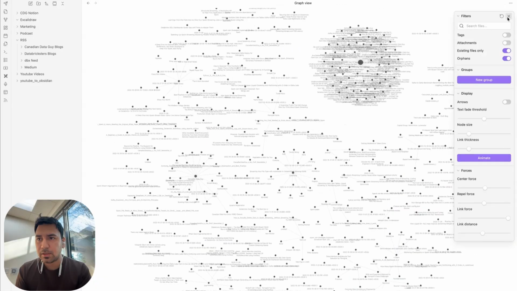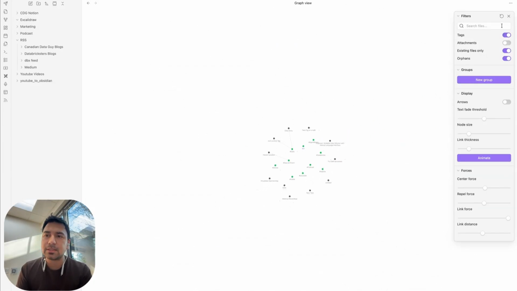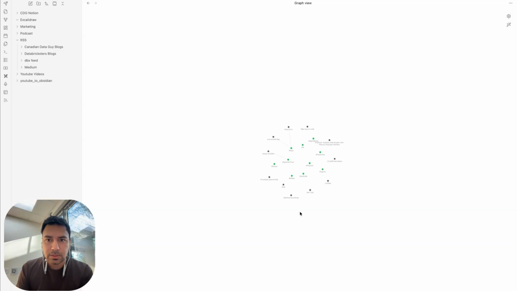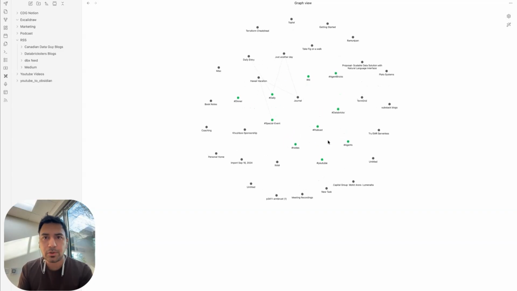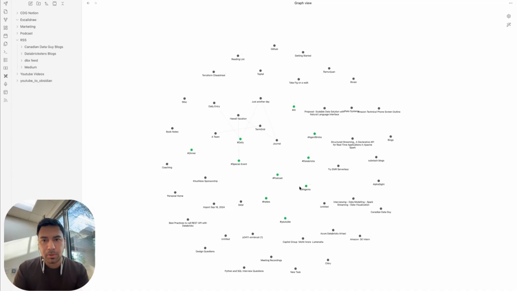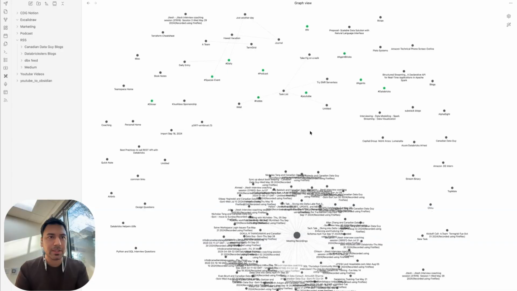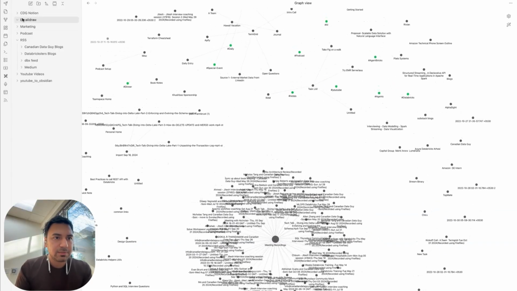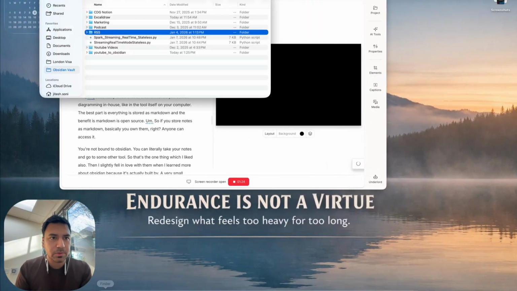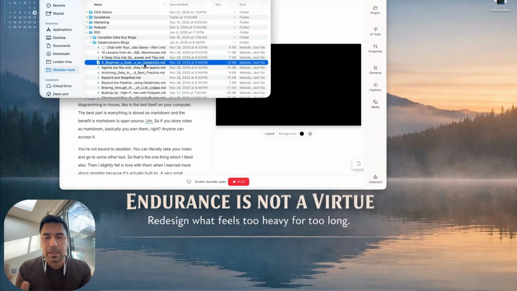Another thing which it will give you is that it actually creates this graph for you. Basically, it will collect all your notes and find a linkage between them. So it's going to populate. It's going to take a couple of seconds, but let me show you. So this is Obsidian, the note taking tool. These are just my local files. I can also show you in my terminal here. So these are basic markdown files. So you can open anything and take your notes anywhere.